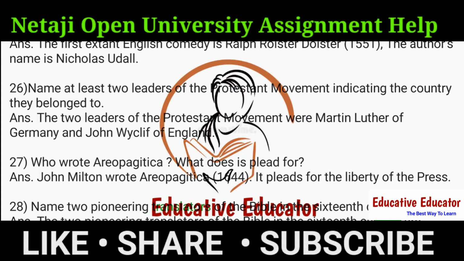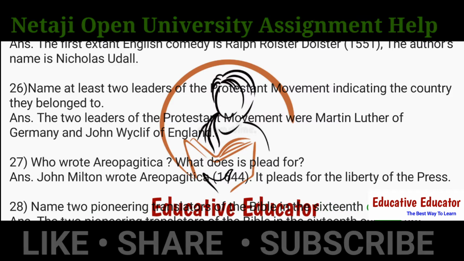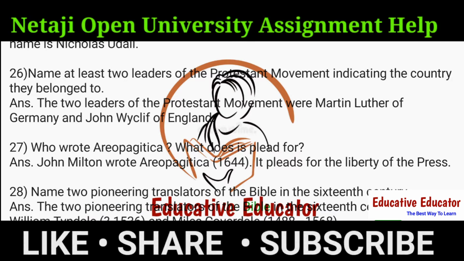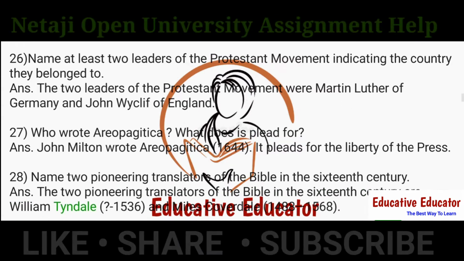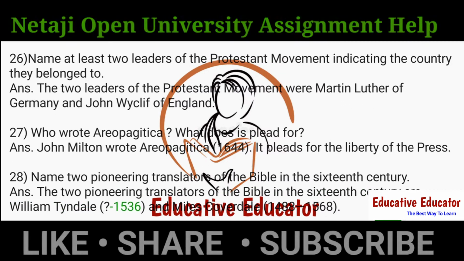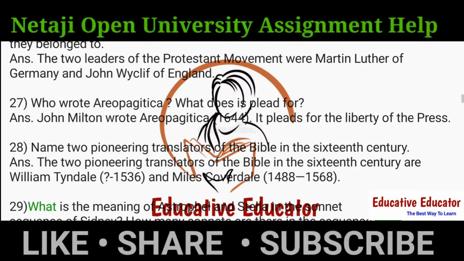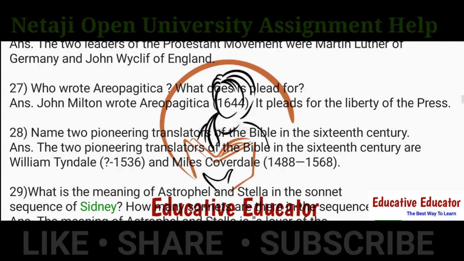28. Name two pioneering translators of the Bible in the 16th century. Ans. The two pioneering translators of the Bible in the 16th century are William Tyndale (-1536) and Miles Coverdale (1488–1568).